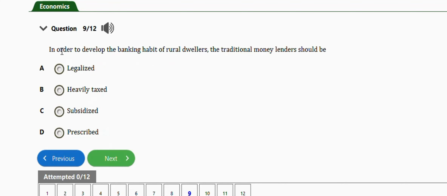It says in order to develop the banking habit of rural dwellers, the traditional money lender should be legalized, heavily taxed, subsidized, prescribed. The right answer is option C, which is subsidized. Next question is this one.